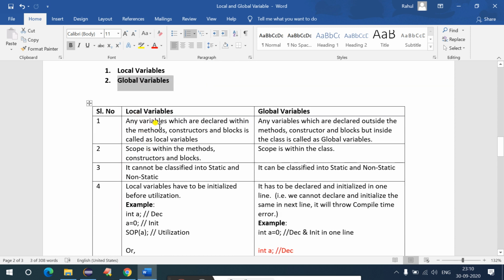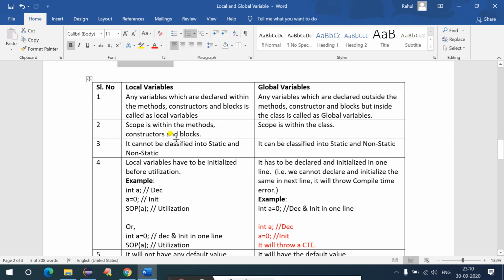I have listed down some important points which you can refer to in order to understand the concept of local and global variables in Java language. So let's start with the first point, and let's understand each and every point in depth. The first point says any variable declared within the methods, constructors and blocks is called a local variable.